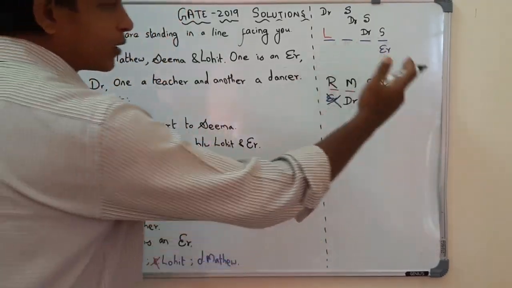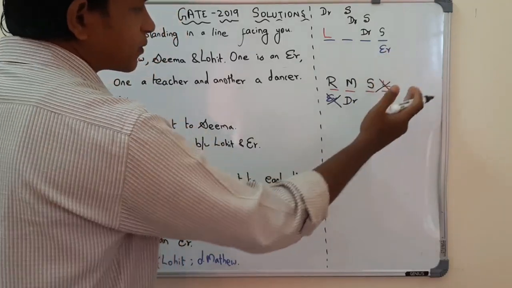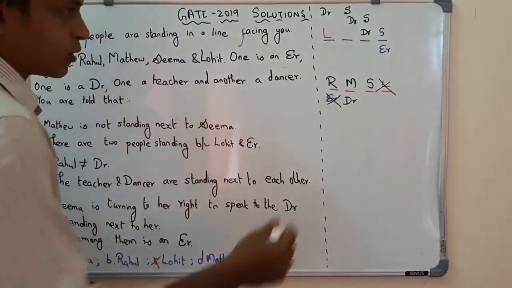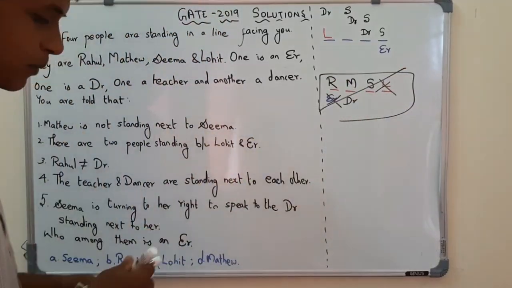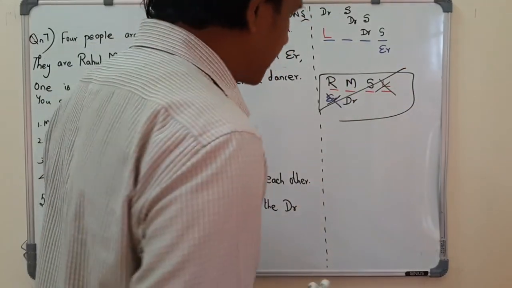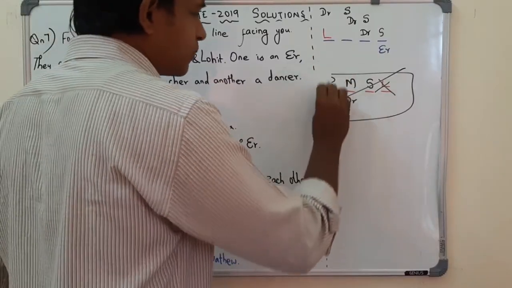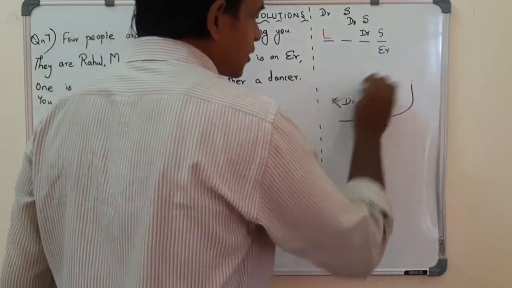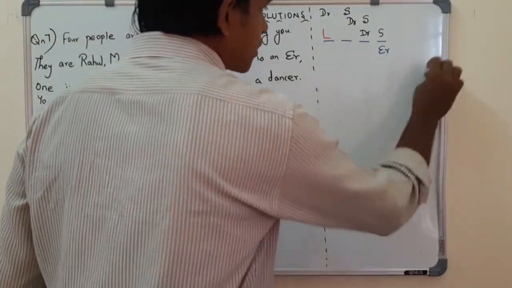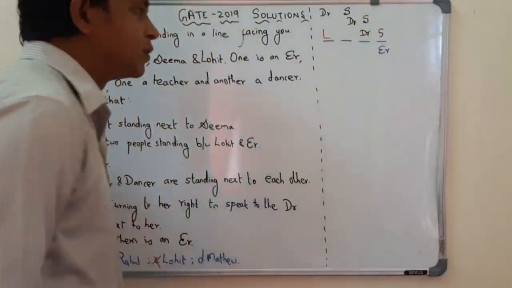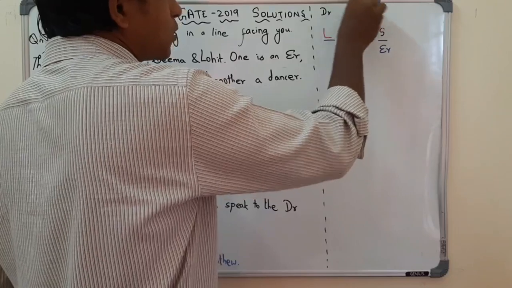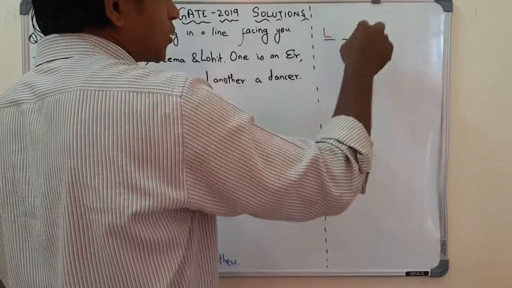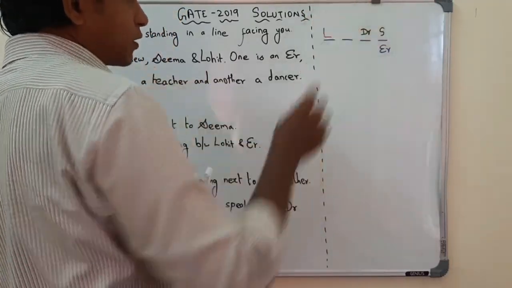Okay, Lohit cannot stand to the extreme right and engineer to the extreme right. So the entire case fails, because in this case, Matthew happens to stand next to Seema, which is not correct according to statement number 1. So this is wrong. We have to proceed with another case. Seema is turning to her right to speak to the doctor, so let us do this first.